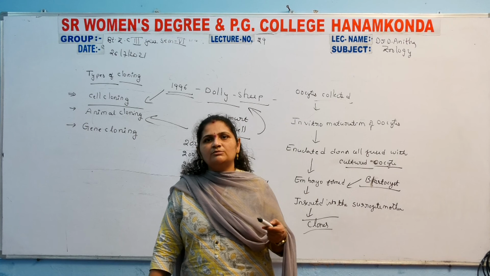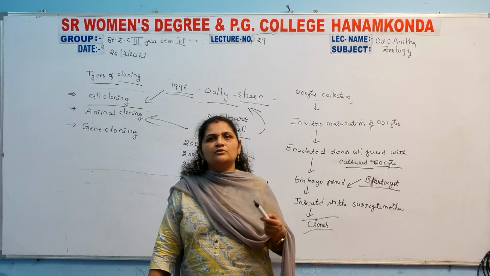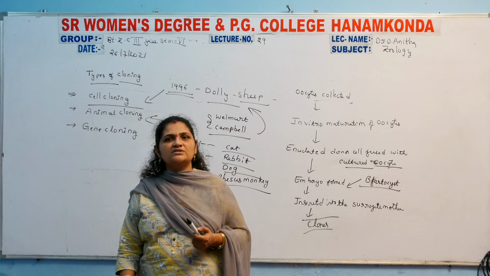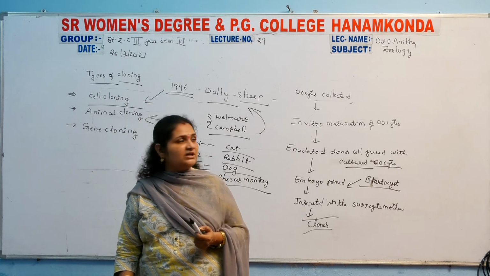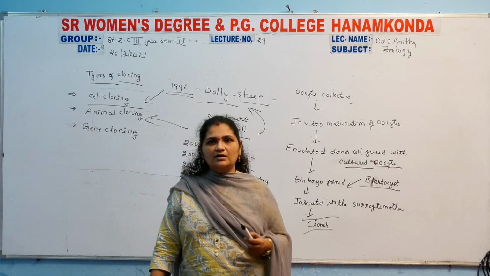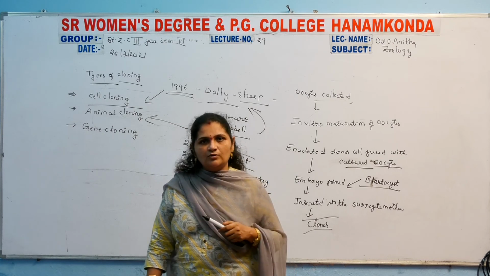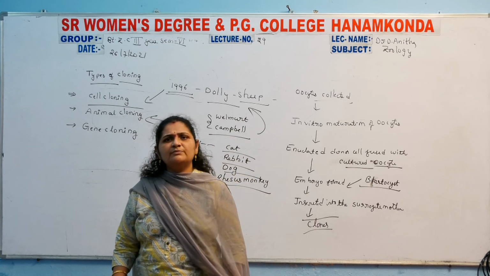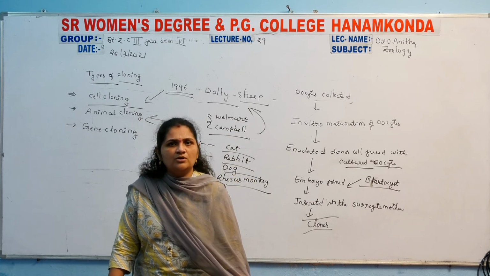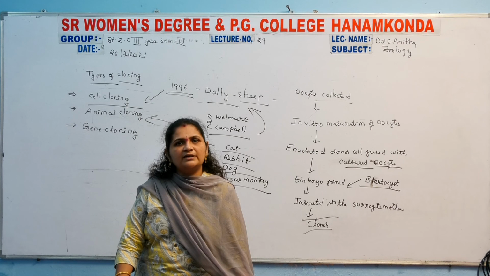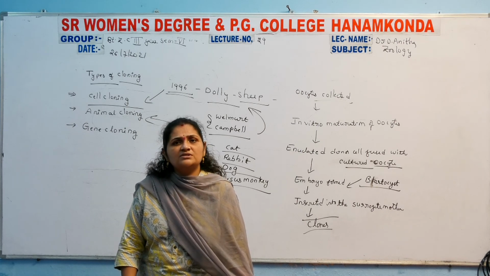It was totally about cloned organisms, the clones, and how cell cloning occurs. Using cell cloning, animals are produced. Different types of cloned animals are produced by this method of cloning. And the sheep Dolly is no more, because she died in the year 2000. She was born in 1996 and died in 2000. Only 4 years she survived.